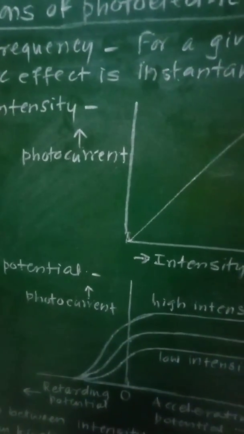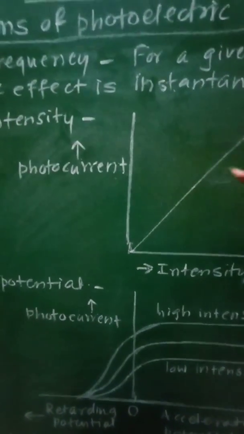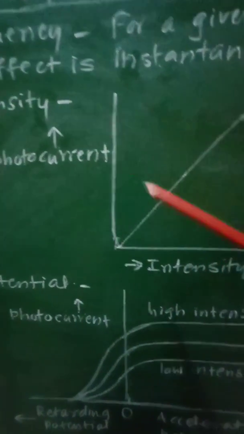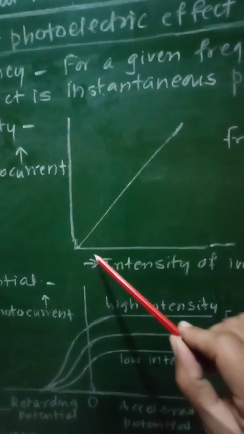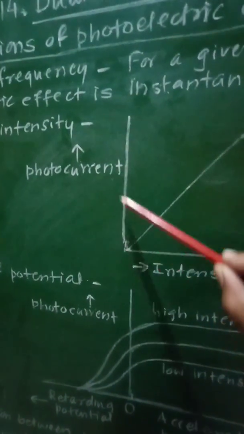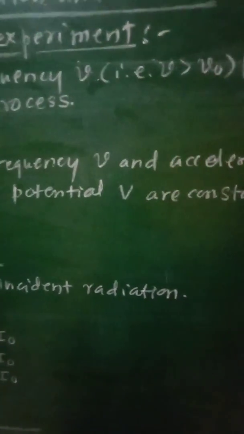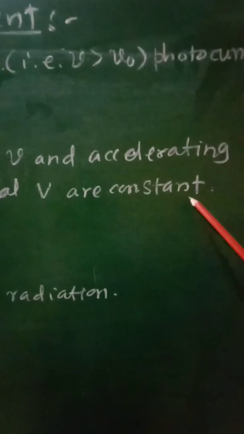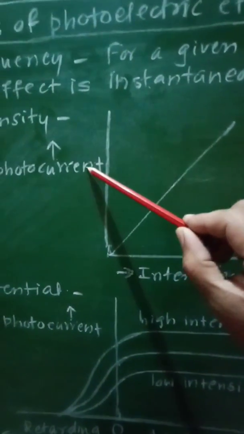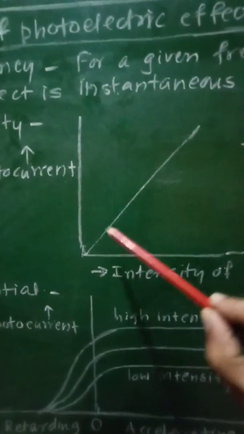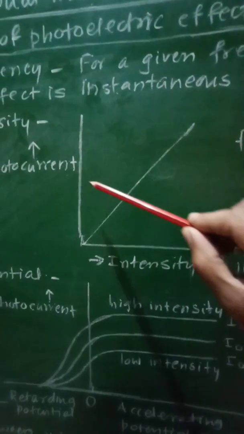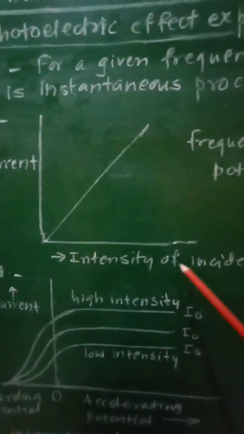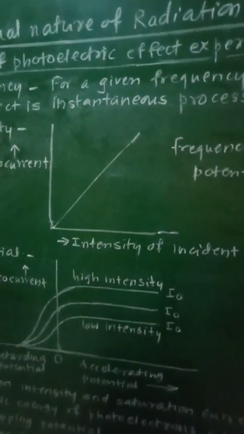If we plot the graph of photocurrent against intensity of incident radiation, with intensity along the x-axis and photocurrent along the y-axis, while the frequency nu and the accelerating potential phi are kept constant, the photocurrent will vary linearly with the intensity of incident radiation. So there is a linear variation between the photocurrent and the intensity of incident radiation.